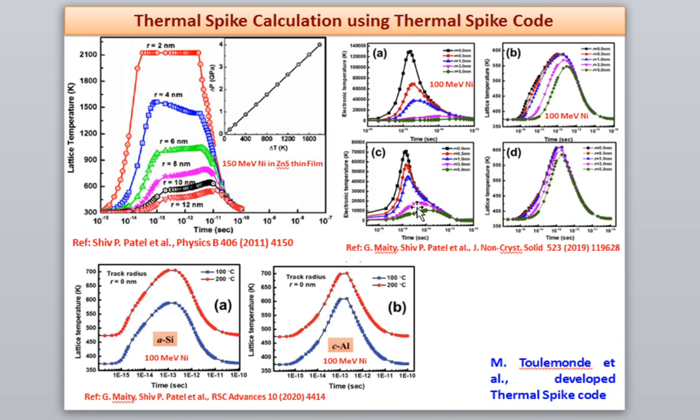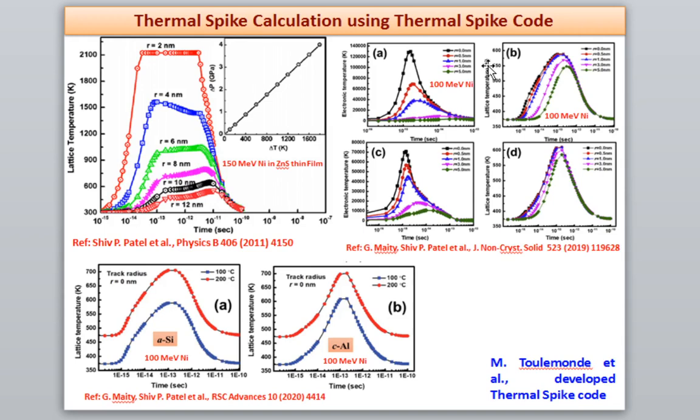Here, in this diagram, the electronic temperature is much higher. We have given different radii, and at the center of the axis, this black curve goes to nearly 120 million Kelvin. That is a very huge temperature. Now if you see the lattice temperature for the zero track radius, it is nearly 600